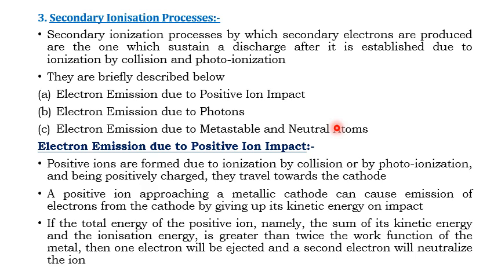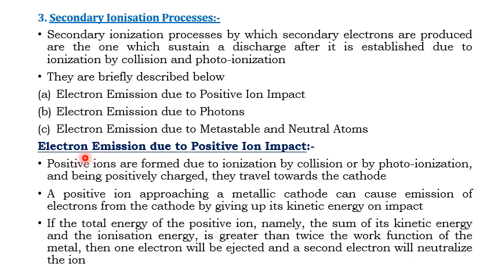By these metastable and neutral atoms, secondary electrons are liberated due to collision, due to the ionization process. That is called electron emission due to metastable and neutral atoms. Now let us study one by one how the secondary ionization process takes place by these three types.